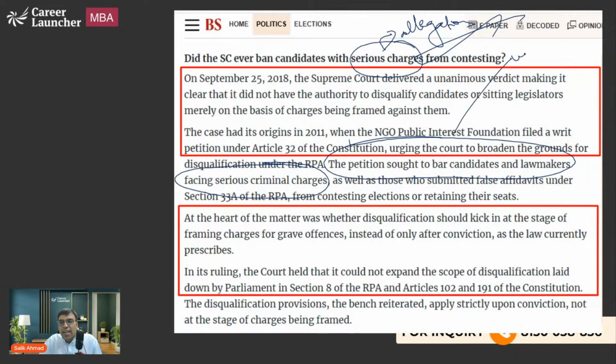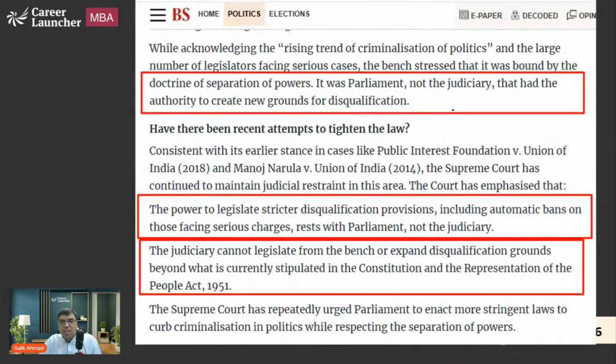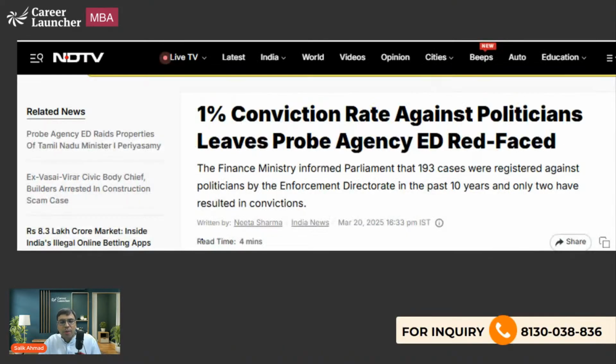The idea is that even if they are under trial, if the charges are very serious, they should not be allowed to fight elections. But the Supreme Court has said this is the job of Parliament to bring the law, not the judiciary. The judiciary cannot legislate, and it is the job of Parliament to come up with those bills.